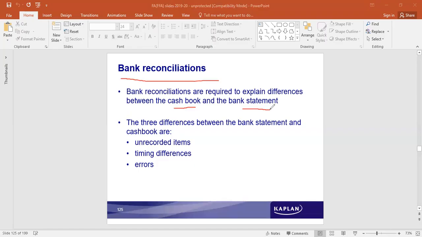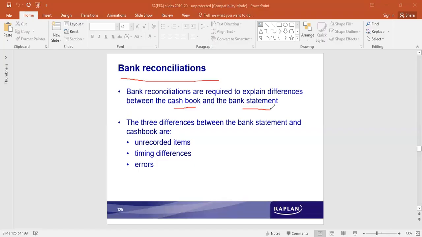But then on presenting the check, the amount will be credited, increased in the bank book in the bank. These are examples and reasons why there would be a difference. Sometimes some of the payments that the bank makes on behalf of the business, the bank would account for, but that information is not yet received by the business, therefore they do not. These are a few examples. The differences between the bank statement and the cash book are unrecorded items, timing differences, and of course there could be certain errors that happen in either one of them.